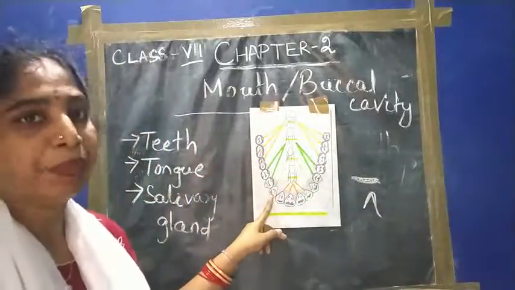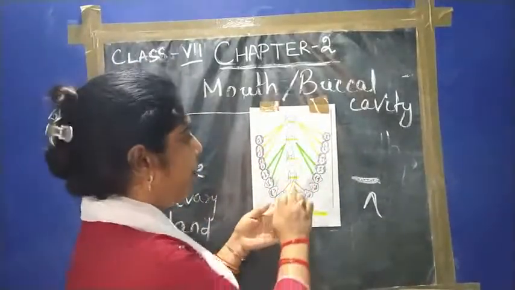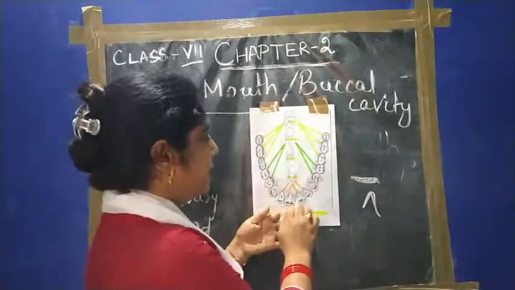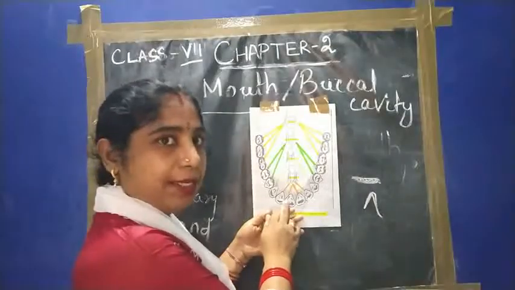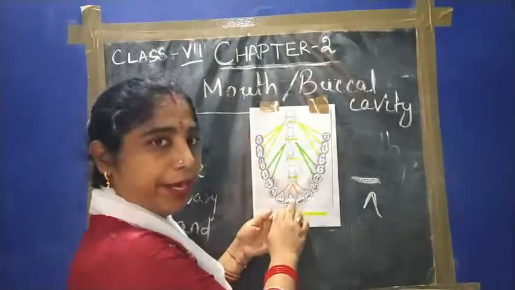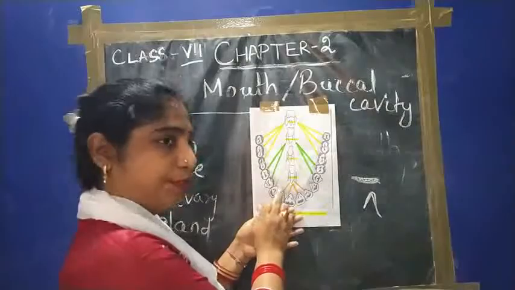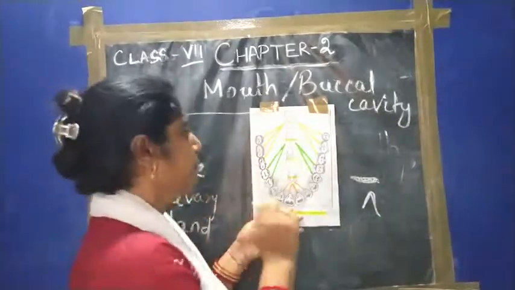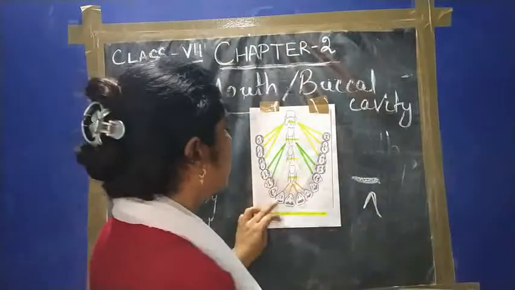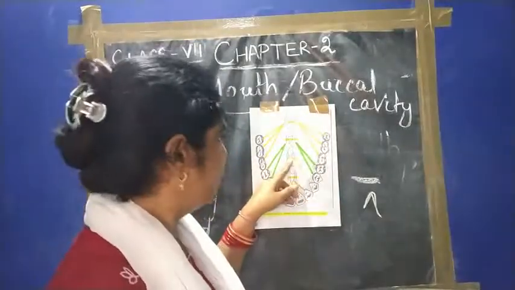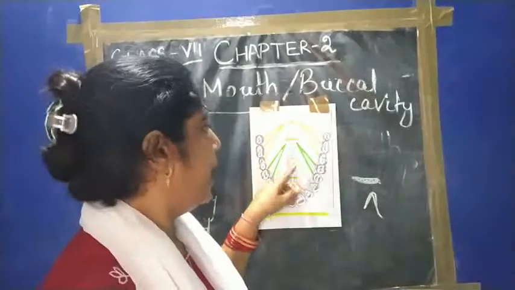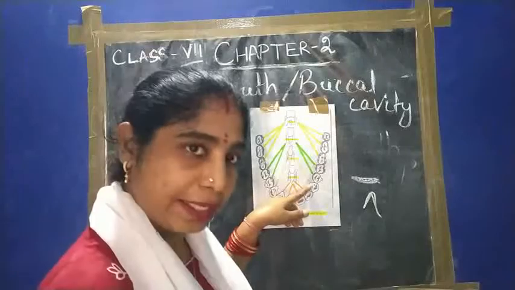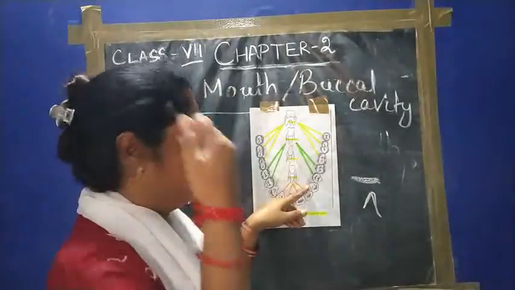Again I am repeating the different types of teeth. There are 4 types of teeth: incisor, canine, premolar and molar. Incisors are 4 in number, chisel in shape, and meant for cutting and biting food. Each jaw contains 4 teeth, and both jaws contain 8. Then canines are the pointed teeth, their number is 2, and they are made for tearing the food, 2 in each jaw and 4 in both jaws.